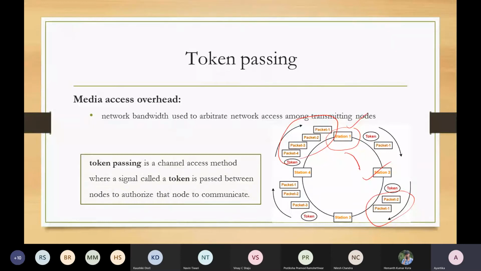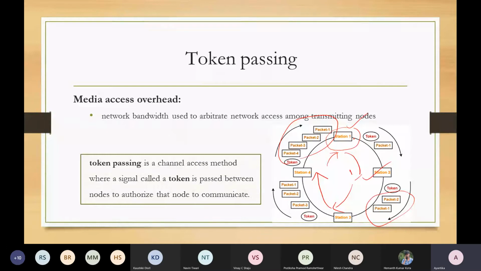Now this token will go to station 2, then station 3, then station 4, just to check whether there is something to transfer or not. Then it will again come back to station 1, and at that time station 1 will hold the token and again start the packet transfer for m units of time.